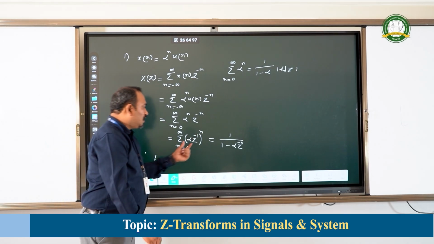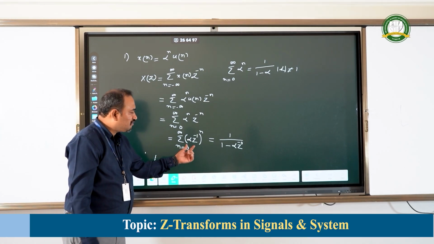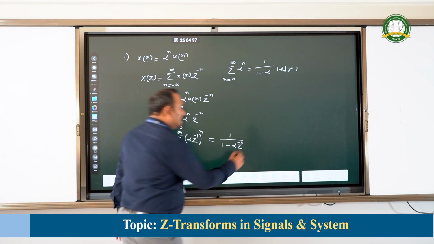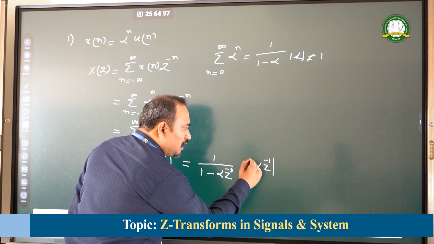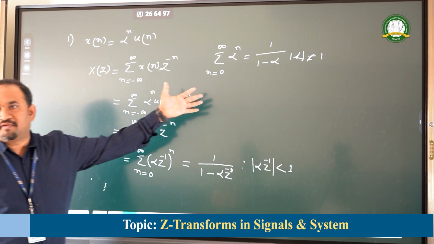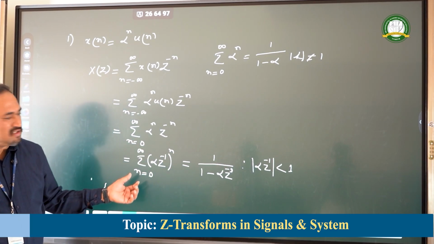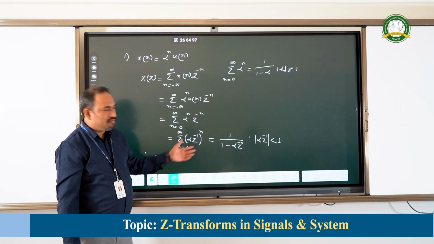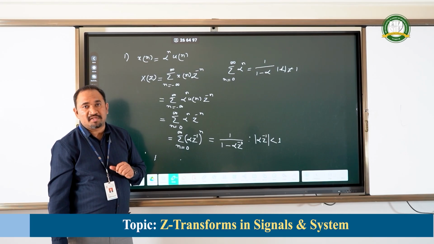The condition is that whatever alpha we have, its modulus should be less than 1. In the place of alpha, we have alpha into z to the power of minus 1. So the modulus of alpha z to the power of minus 1 should always be less than 1. In order to apply this infinite summation formula to this parameter, we need to consider this particular condition, and that is the region of convergence condition.